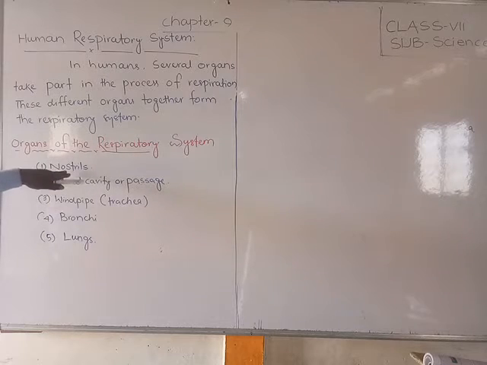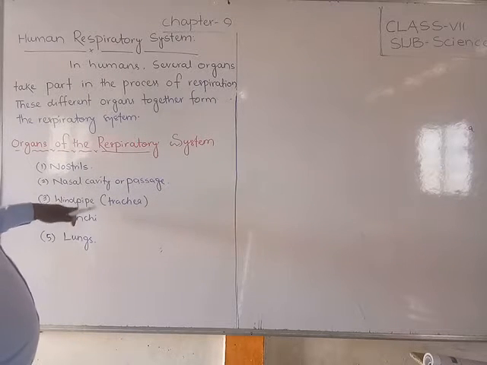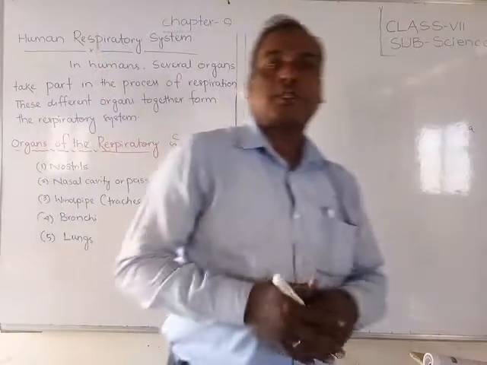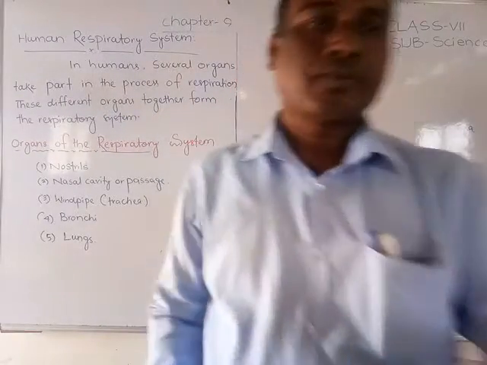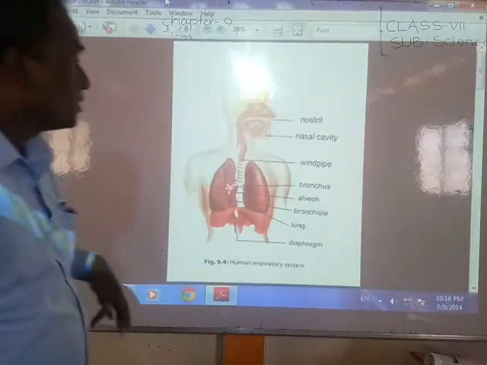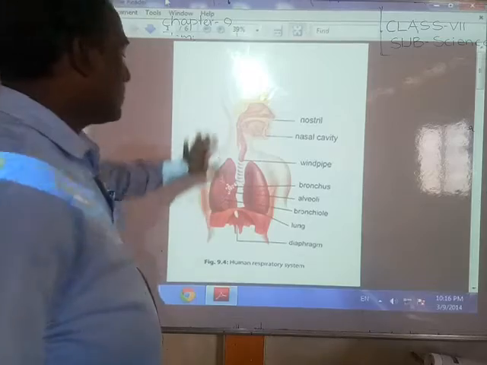We will discuss how they work and how they are present using the diagrams. So look here, students, this is our human respiratory system.